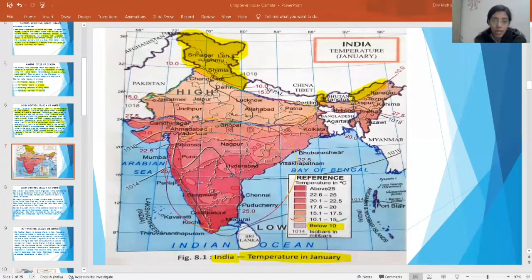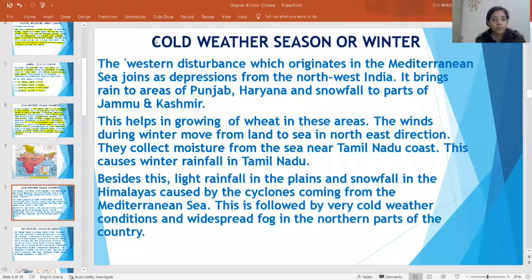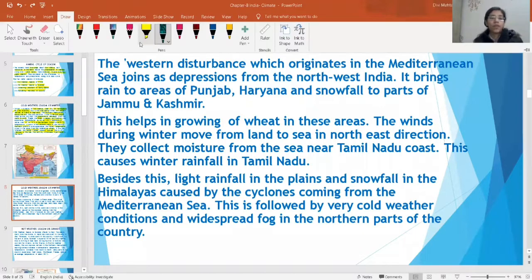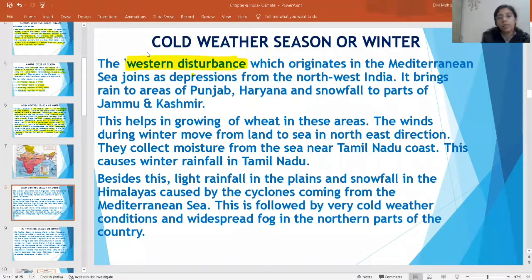Now, if I talk again about cold weather conditions in the winter season, western disturbances are there. We call it western cyclonic disturbances, which originate in the Mediterranean Sea. Underline. Listen now. A cyclone comes in the Mediterranean Sea. When a cyclone comes in the Mediterranean Sea, then it affects the weather conditions prevailing in the western part of the country.